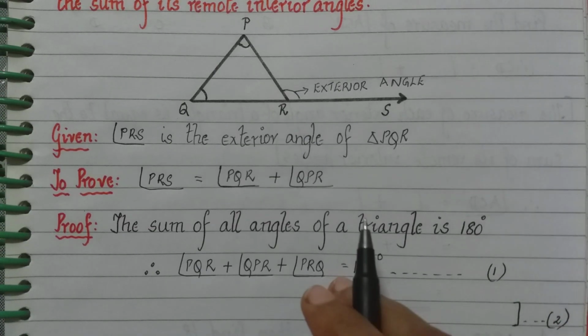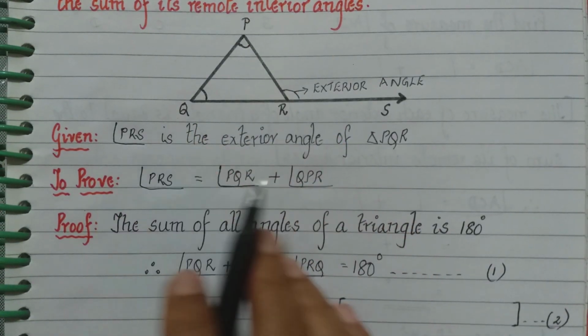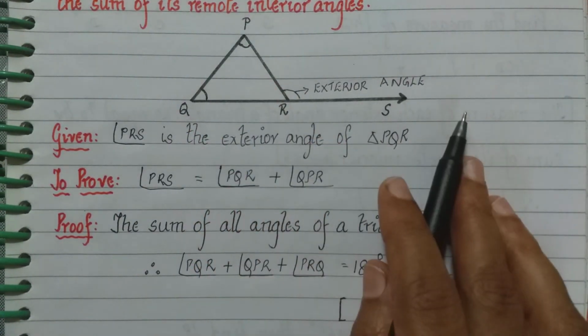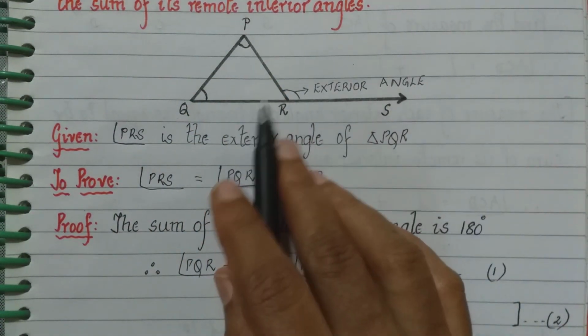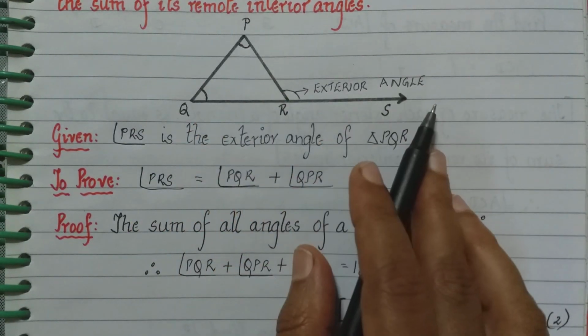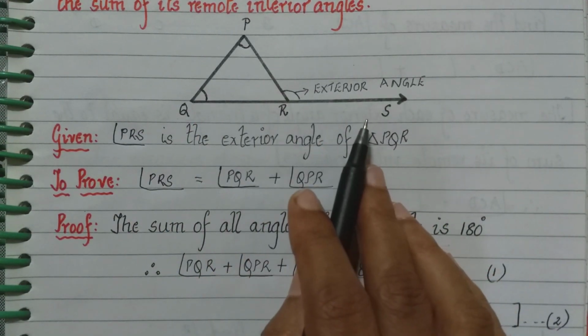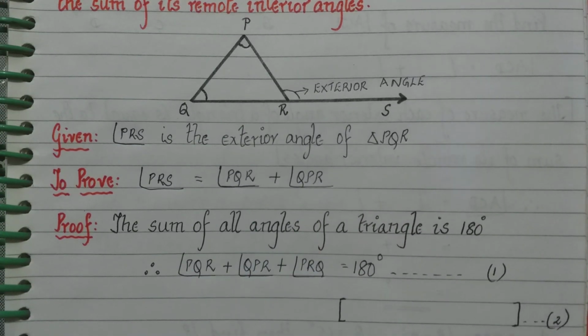Now we see here that angle PRQ and angle PRS form a linear pair, right? This angle plus this angle form a straight line. Therefore, they form a linear pair. So the previous equation is numbered as 1.